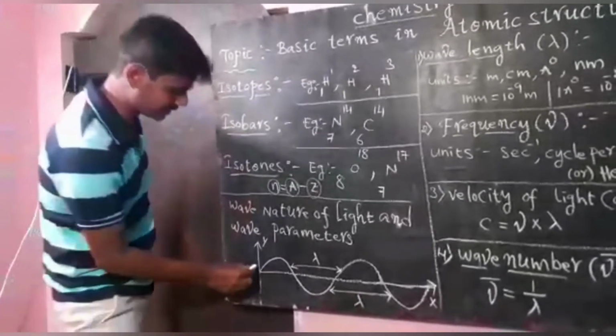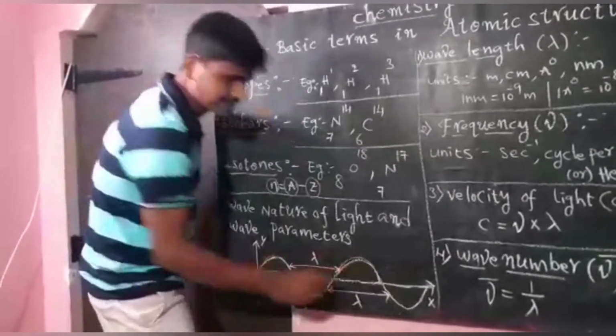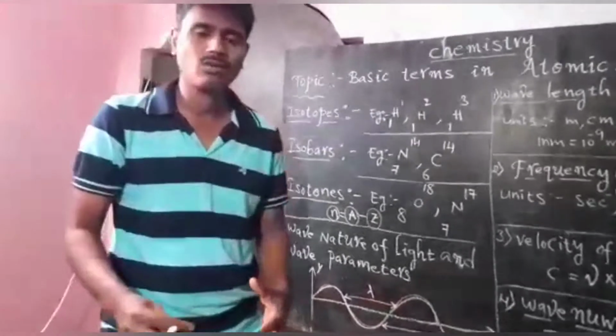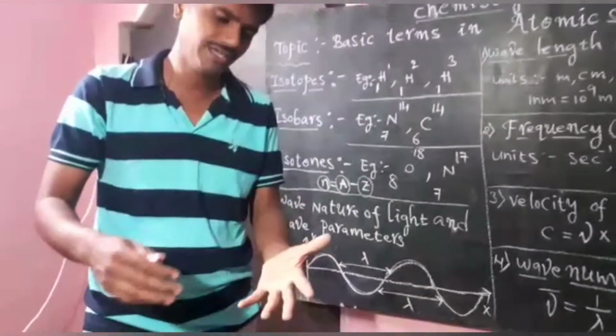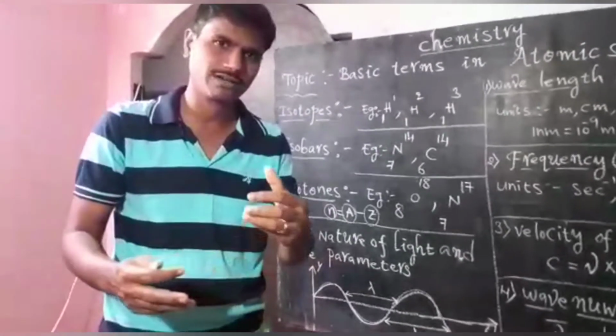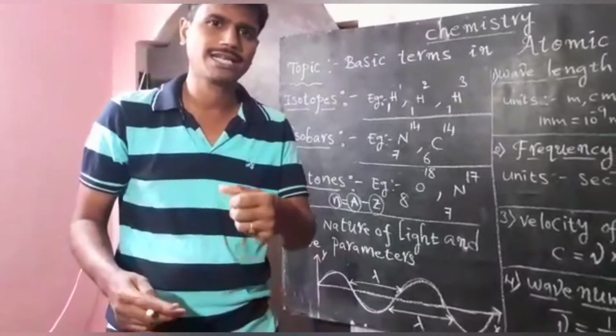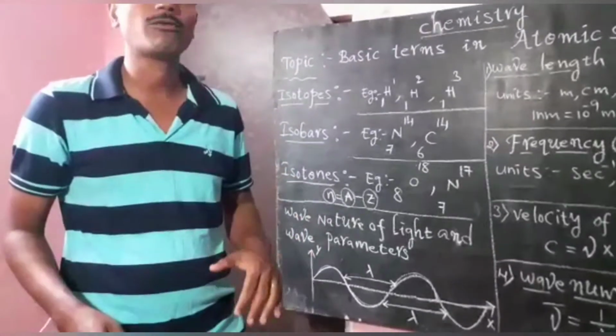Whatever light energy resource you take, it may be UV ray, X-ray, gamma ray, or cosmic ray, they travel in the form of waves.